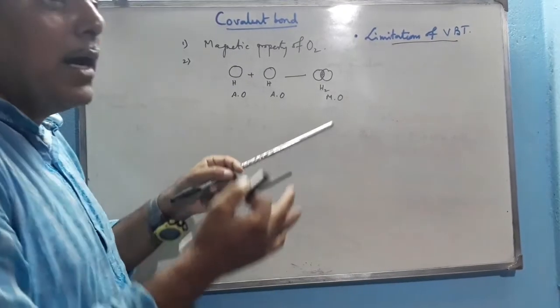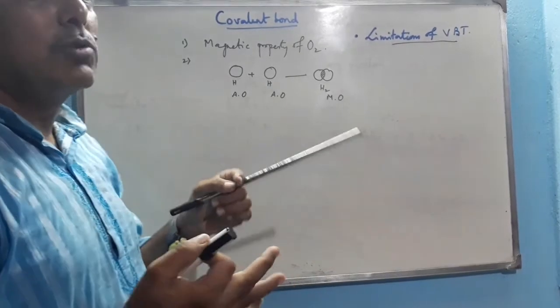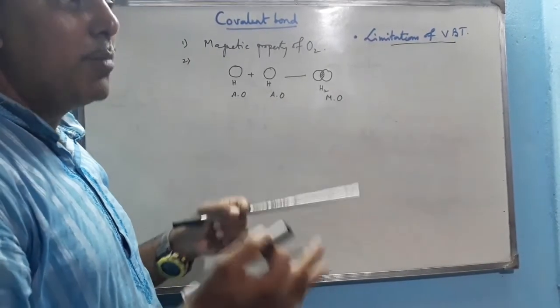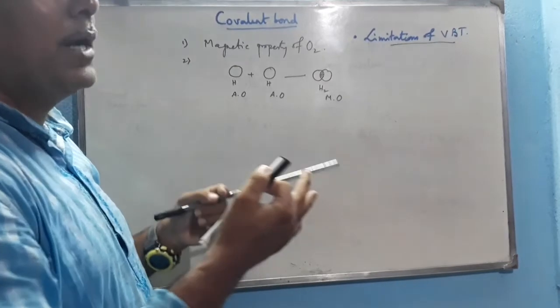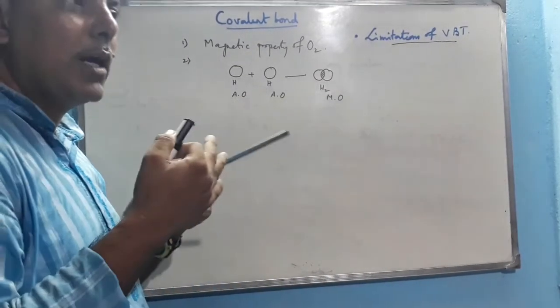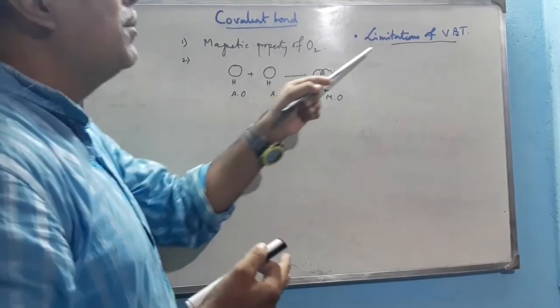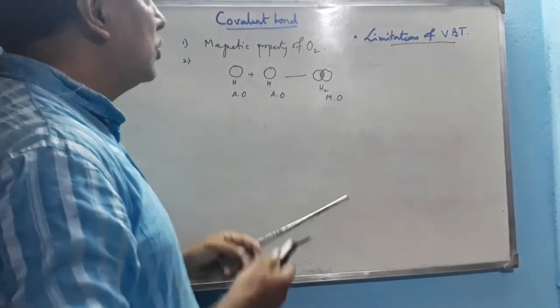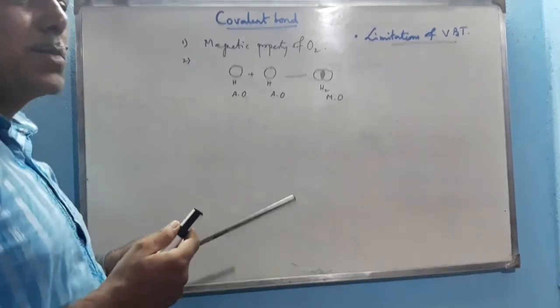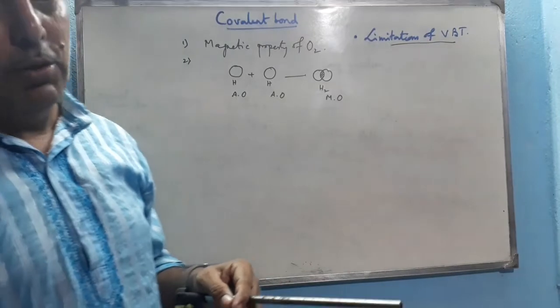Now, where does the excess energy go? We know that this type of reaction is not exothermic in all cases; during the formation of any element or compound, heat energy is not always released. Not all reactions are exothermic in nature. There are some reactions which are endothermic, so it cannot be explained by the VBT. These are the limitations of valence bond theory.